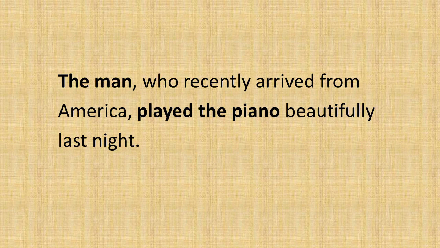But of course, sentences can be much more complex, and we can add other information to this sentence. But if we did that, the subject, the verb and the object would remain in the same order relative to each other. So, for example, we could say, the man who recently arrived from America played the piano beautifully last night. There's a lot more information in that sentence. There are many more words, many more parts of speech, all sorts of things going on. But the subject, the man, the verb, played, and the object, the piano, are still in the same order.